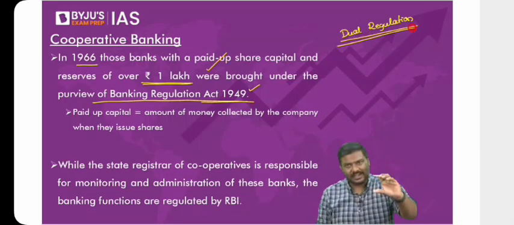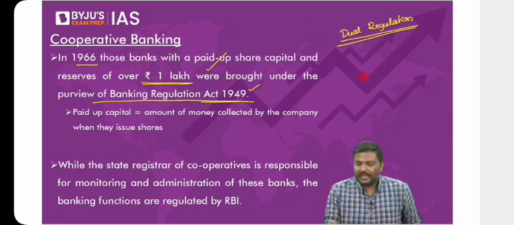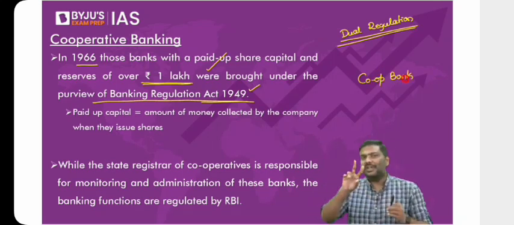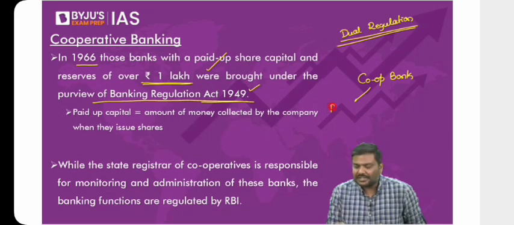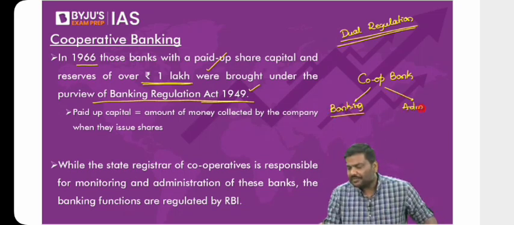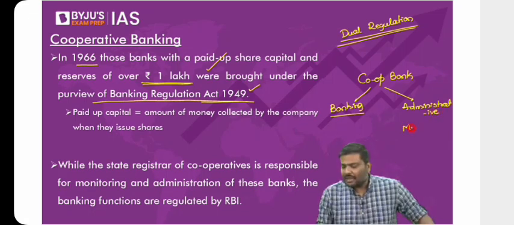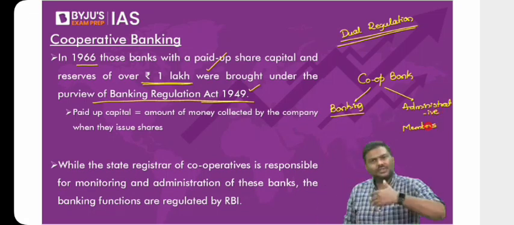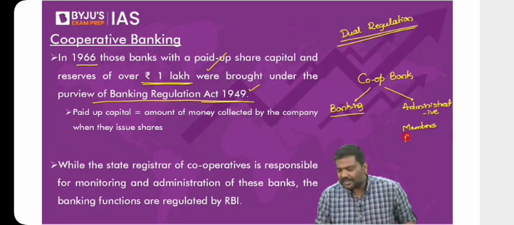Now follow this, slightly technical, very carefully. What is dual regulation? Imagine here is a cooperative bank. The cooperative bank will perform two types of functions. One is functions related to banking, and the second one is administrative functions. Sir, what do you mean by administrative functions? For example, allowing members to join the cooperative. Employment generation. Hiring people for operating in the cooperative bank, etc.